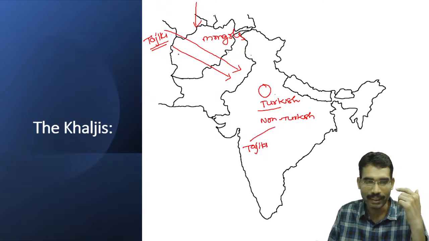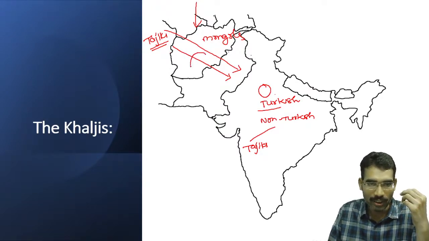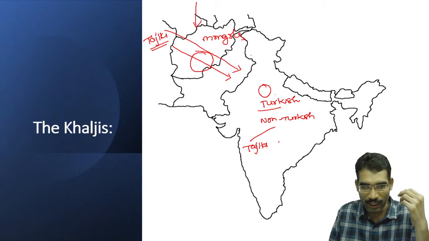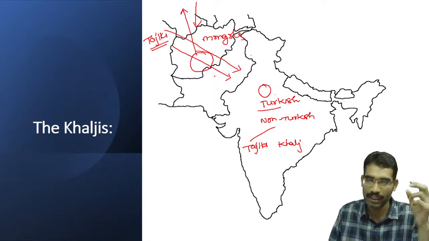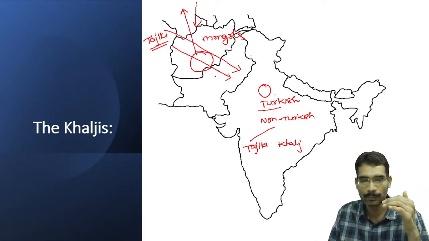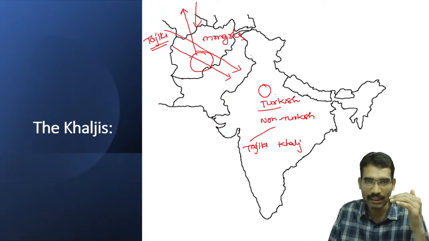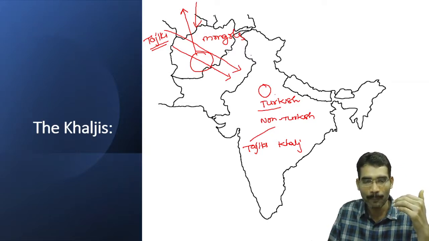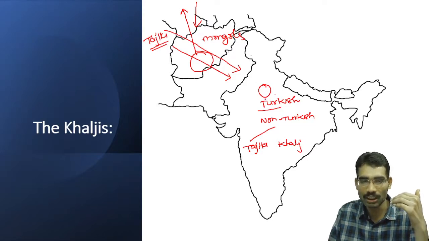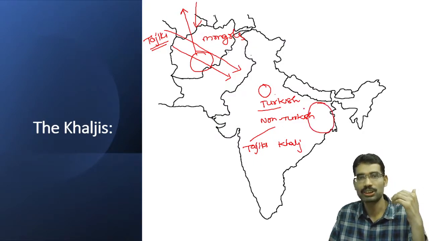This is one category. Another category were Khaljis. Khaljis were from the modern-day Afghanistan area. However, they trace their descent to the Turks. They have descent from Turkish origin, but for many generations they settled in Afghanistan, and they themselves occupied a different significant culture. So they were treated by Turkish nobles as ignoble and of lower origin. Most of the Khaljis settled in the Indian subcontinent in the eastern part of the Gangetic Plain.